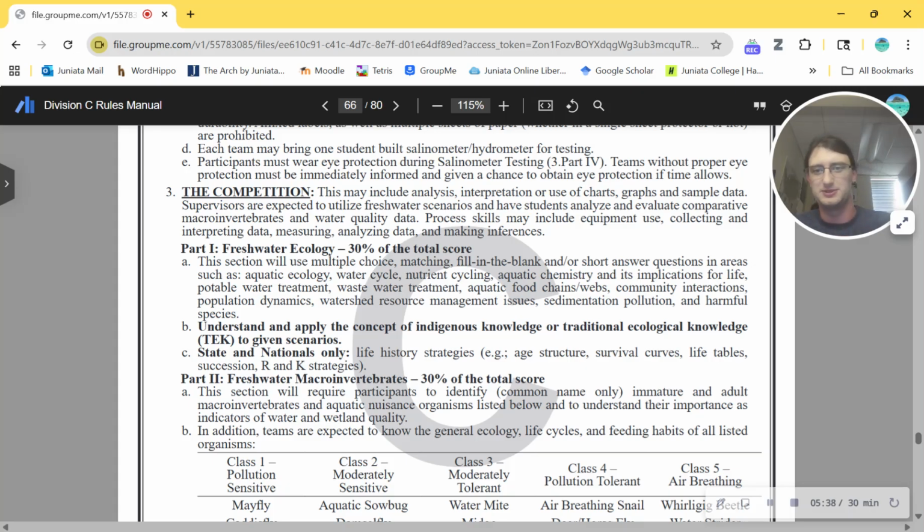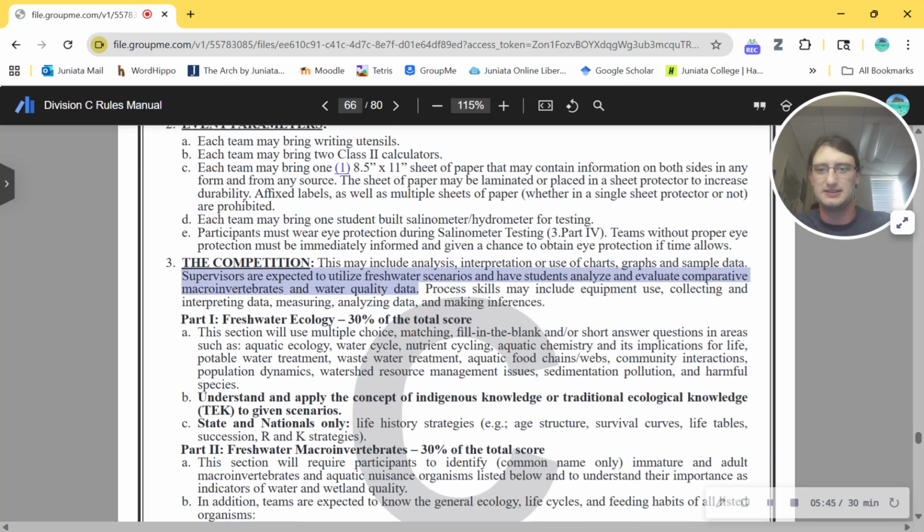I don't remember this little blurb being written in the rules when I did the event. Effectively, most tests worked out like this, but it wasn't explicitly written in the rules. I love it. That's great. Process skills may include equipment use, collecting and interpreting data, measuring, analyzing data, and making inferences.